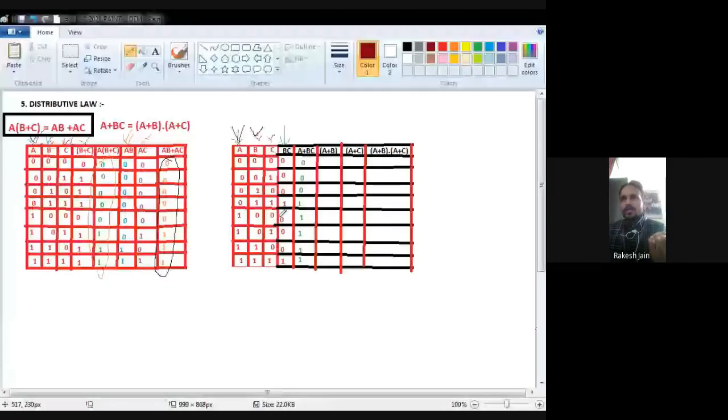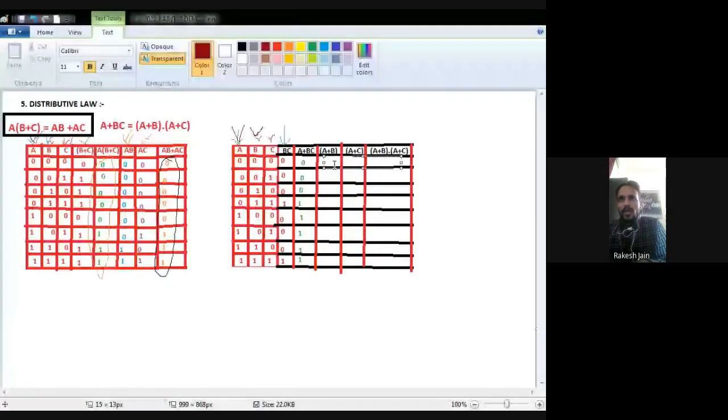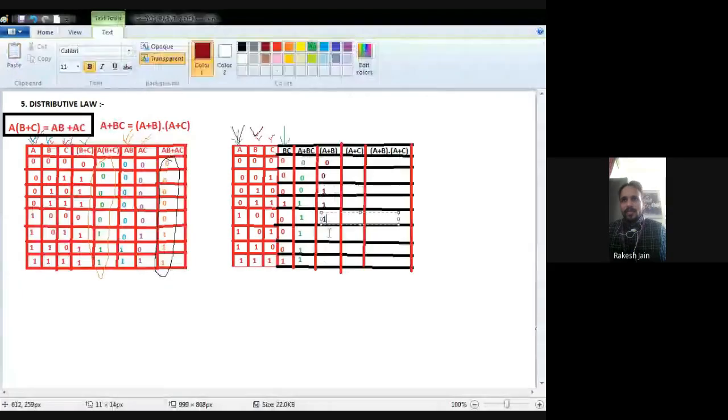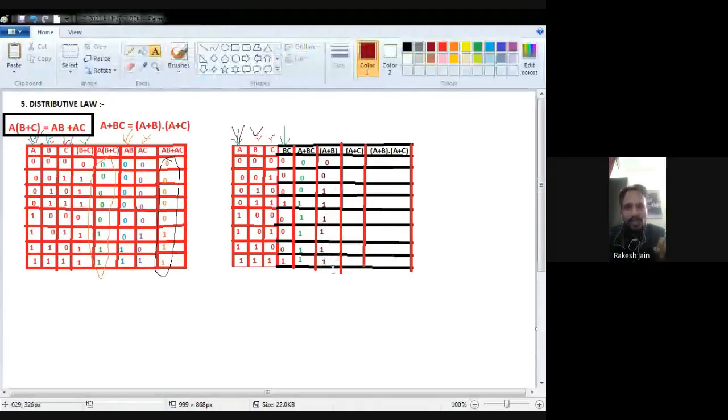Then for the final output for the RHS side, I have to perform A plus B dot A plus C. So these are the necessary steps which I have to find out: BC, then A plus BC, then A plus B, then A plus C, then the final RHS.